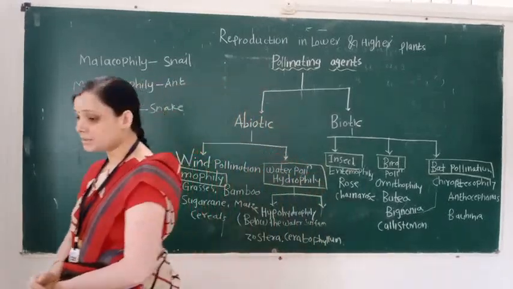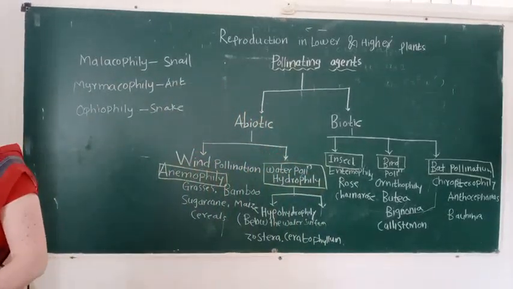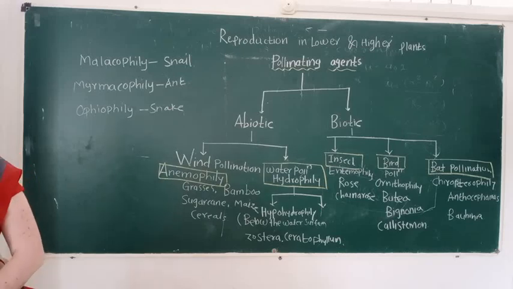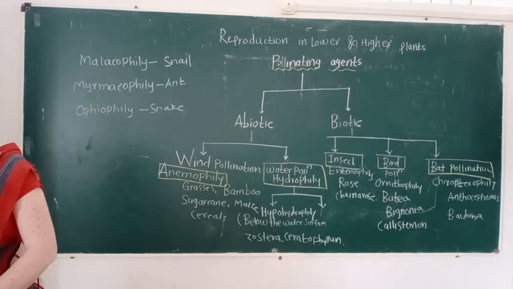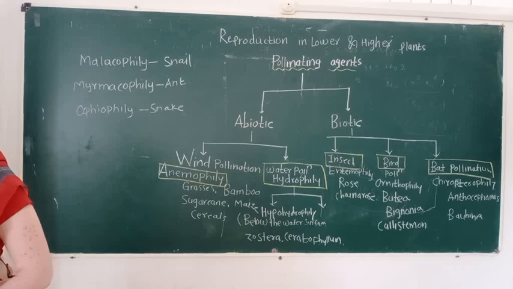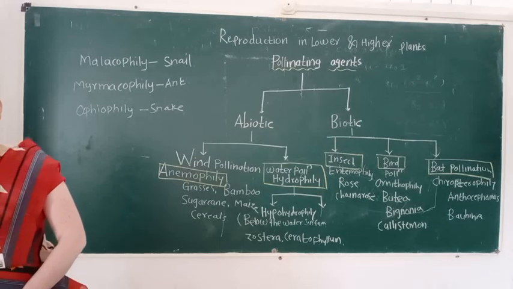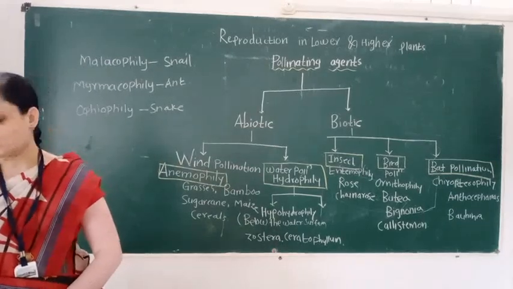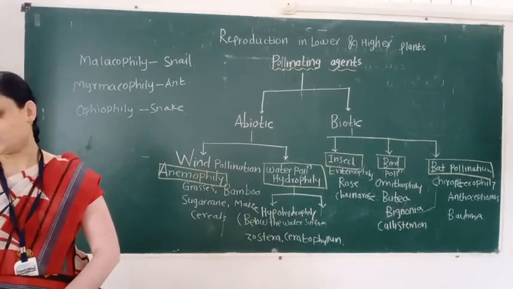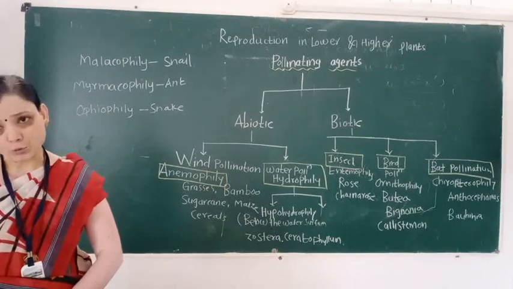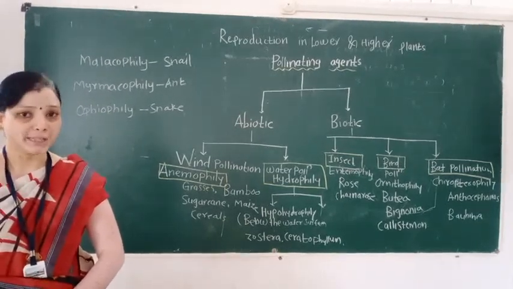Pollinating agents are classified into two types. The first type is abiotic pollinating agent and the second type is biotic pollinating agent. What is the meaning of an abiotic pollinating agent? It is the physical factor, the non-living thing, which carries out the process of pollination.